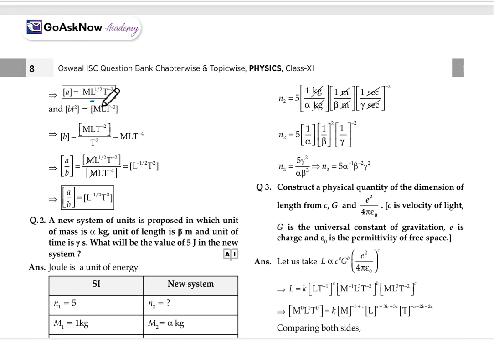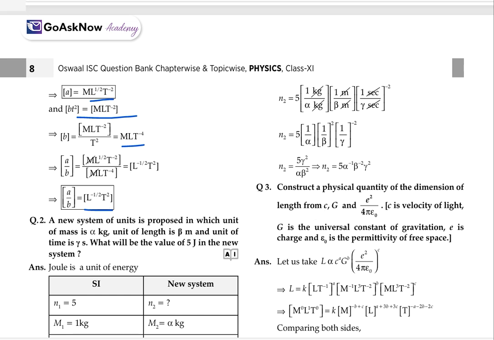So A is equal to ML^1/2 T^-2. And now we'll calculate it for B t square. B is equal to MLT^-2 upon T square, which goes upside and becomes MLT^-4. Now for A upon B, we have the values of both. We'll put the values and we get A upon B is equal to L^-1/2 and then T square. Okay, so this is the value of A by B.